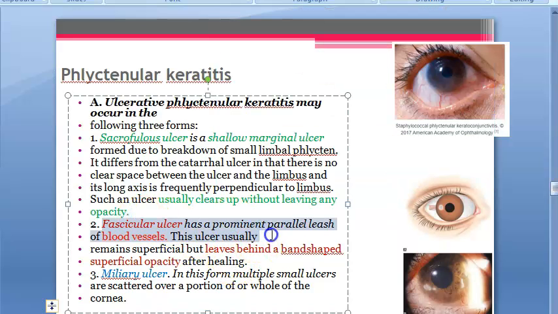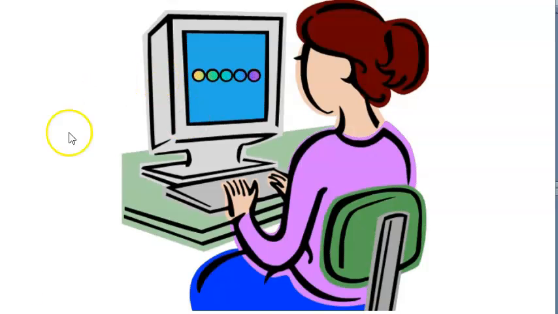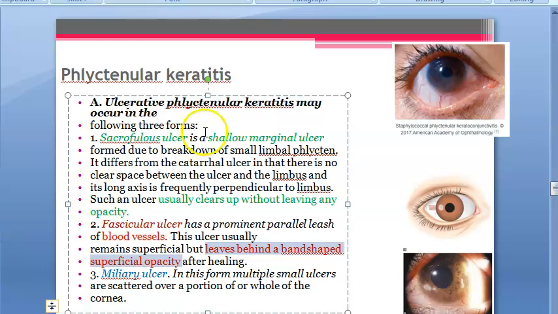Fascicular ulcer has a prominent parallel leash of blood vessels. This ulcer usually remains superficial but leaves behind a band-shaped superficial opacity after healing. So the scrofulous one is just coming and going, usually not causing problems to anybody. But this fascicular ulcer, with the parallel leash of blood vessels, will remain superficial. Yes, this ulcer is also superficial, but it will leave behind a band-shaped superficial opacity.